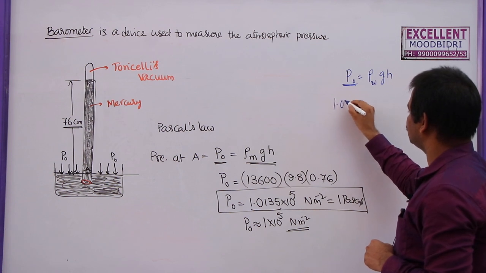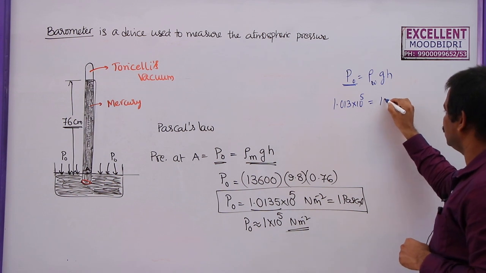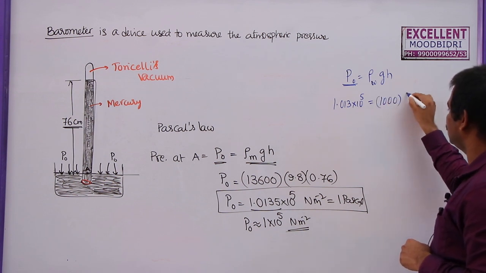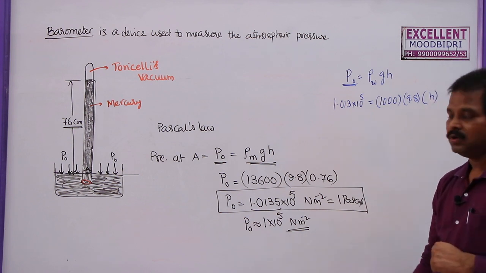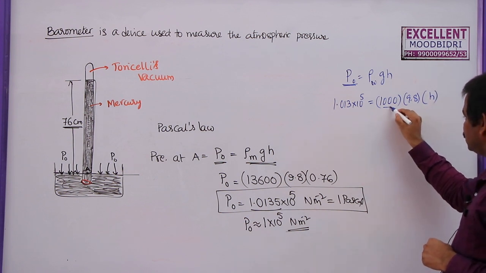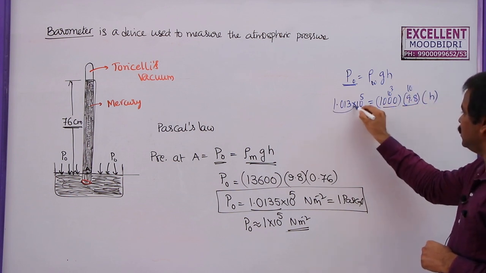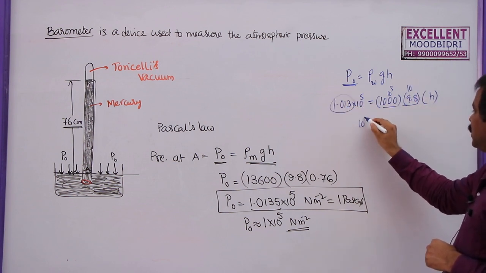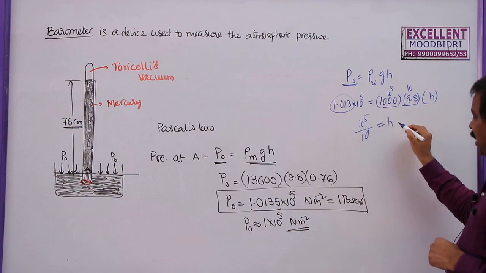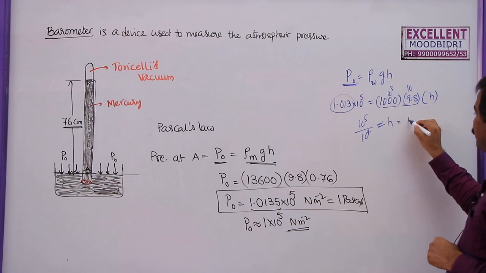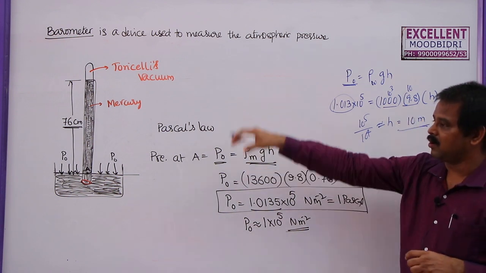This is 1.013 into 10 power 5, equal to density of water 1000, g equal to 9.8, h equal to unknown. So if you take this, 10 power 3 nearly, and 9.8 is nearly 10, so this will become 10 power 5 by 10 power 4 is equal to h. So the height of the water inside the barometer is 10 meters.